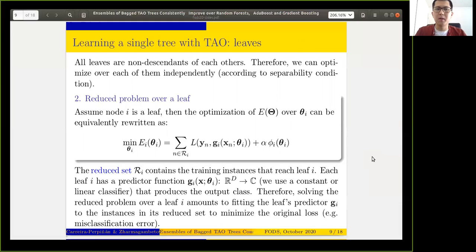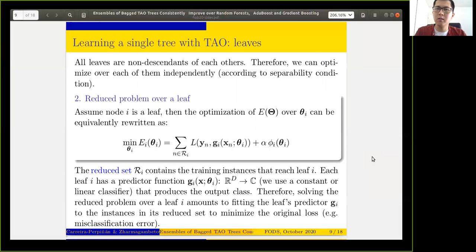Now we can apply the separability condition to train leaves and decision nodes. First, let's consider leaves. Clearly, leaves are non-descendants with respect to each other. By fixing the remaining parameters of the tree, we can train each leaf independently. And this equation solves the leaf optimization problem.